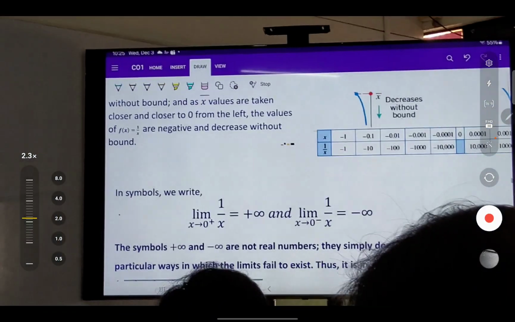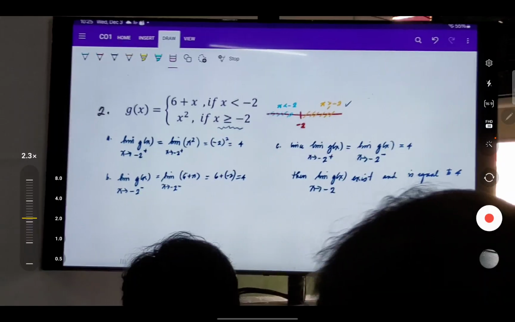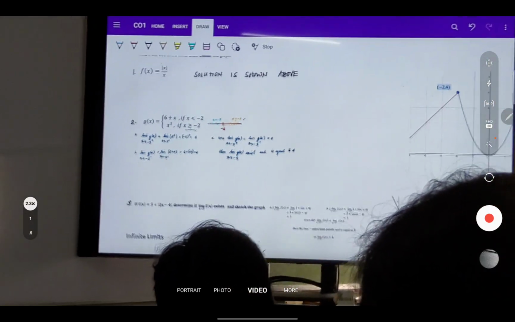So, nandito naman yung graph, diba? This is the graph of the function. Now, meron pang another example, which is this one. Dito lang. Alright. So, we're asked to...